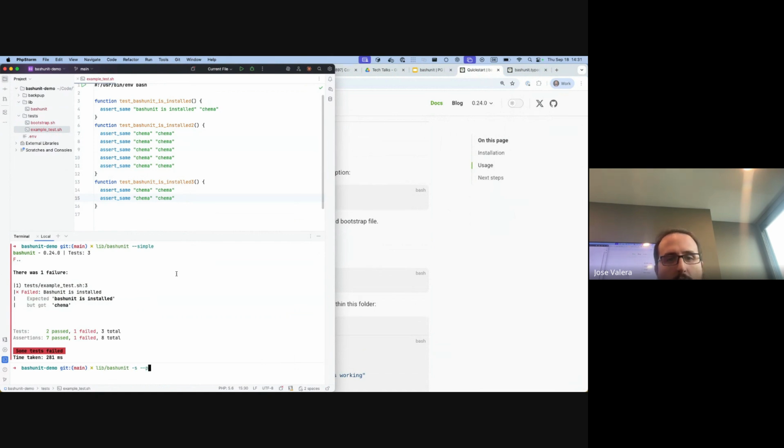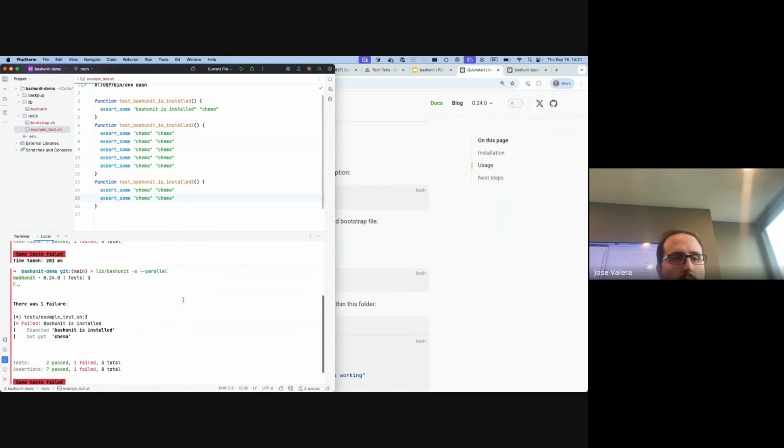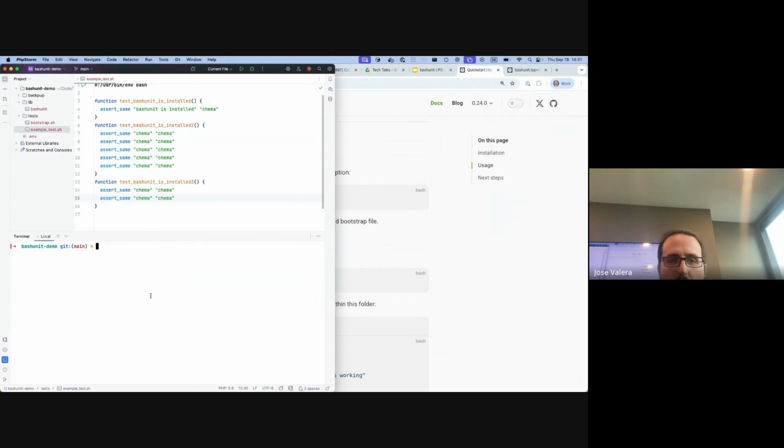Okay, and we can do not just simple like this. We can also run it in parallel. I think if you have a lot of tests, you can run them in parallel in multiple processes to be much faster.